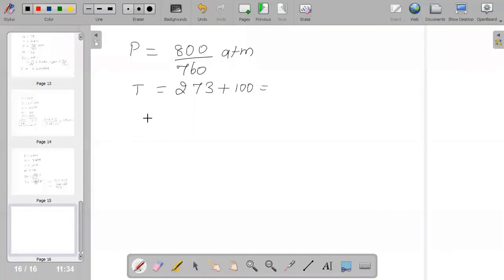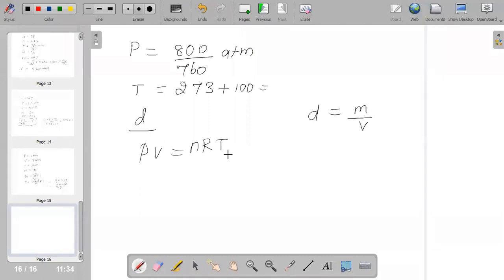And then density they have asked, so let us assume that to be D, and as usual for your ideal gas equation we can use PV is equal to nRT. When we say PV is equal to nRT, where does your T come from? We know that density is equal to mass by volume.